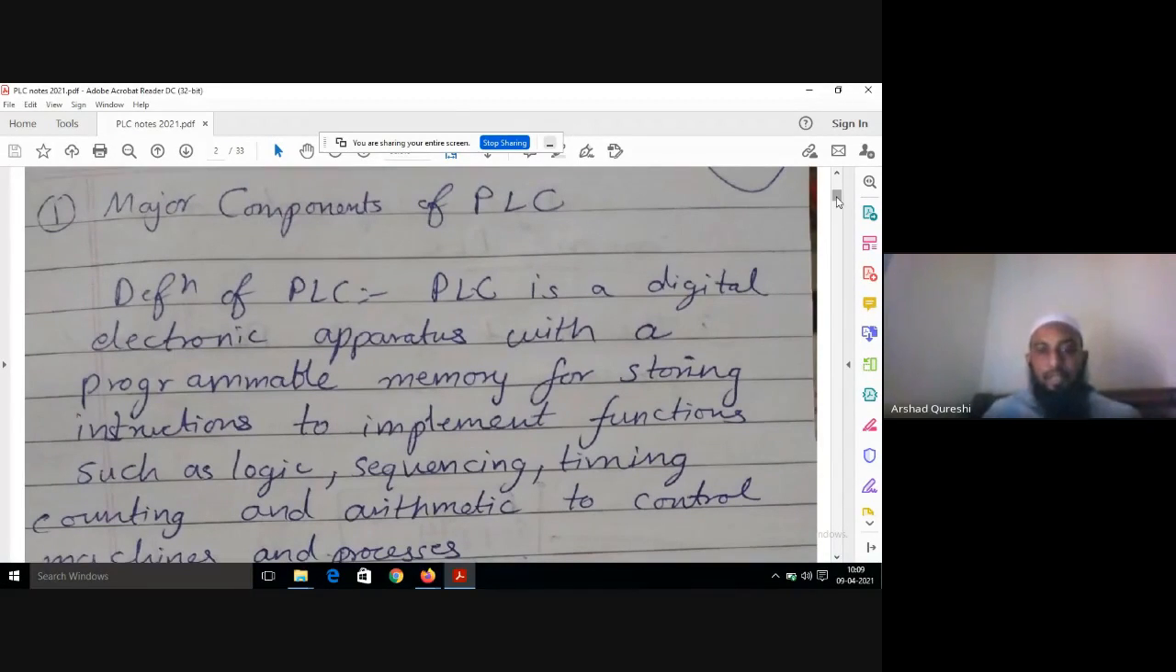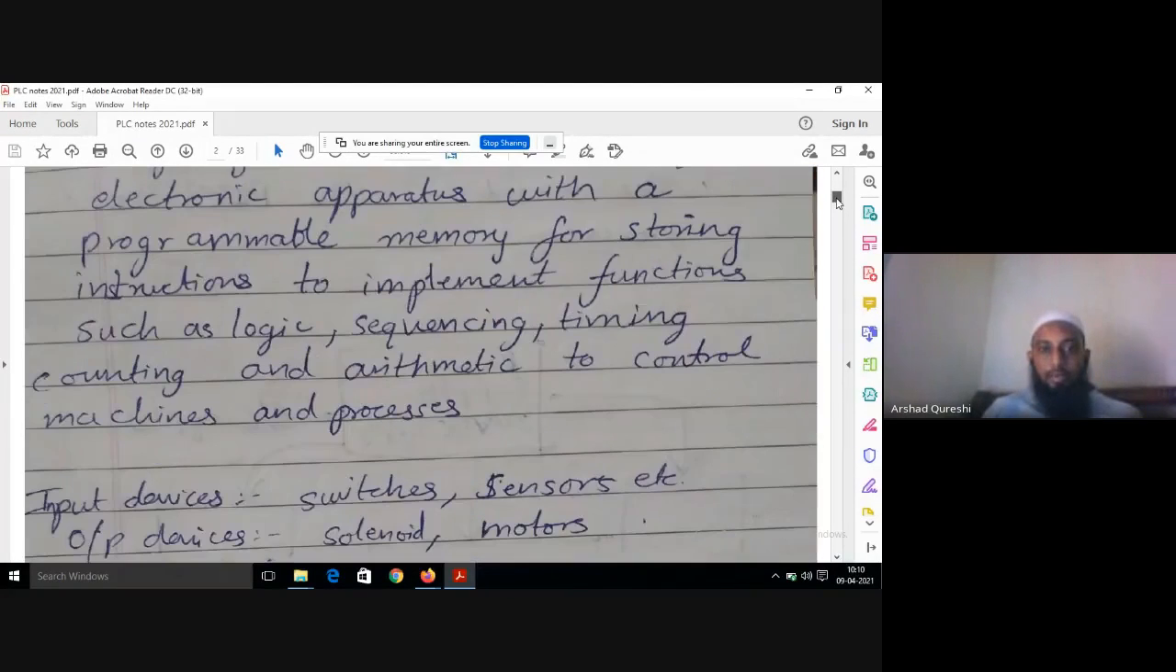Okay, so what is PLC? PLC is a digital electronic apparatus with a programmable memory for storing instructions to implement functions such as logic, sequencing, timing, counting, and arithmetic to control machines and processes. Input devices are such as switches, sensors, etc. Output devices are solenoids and motors.